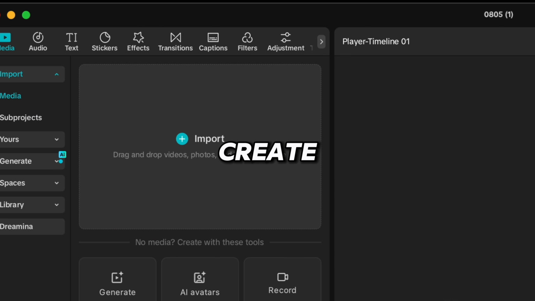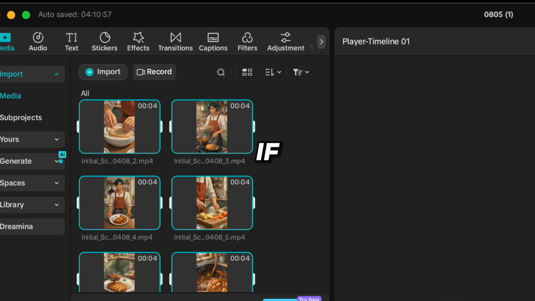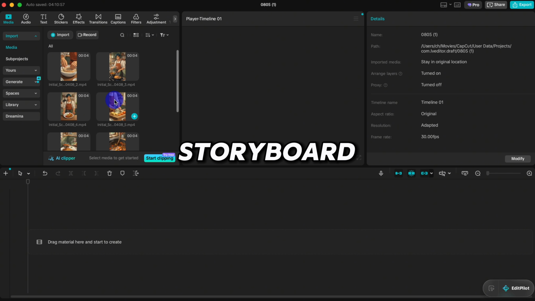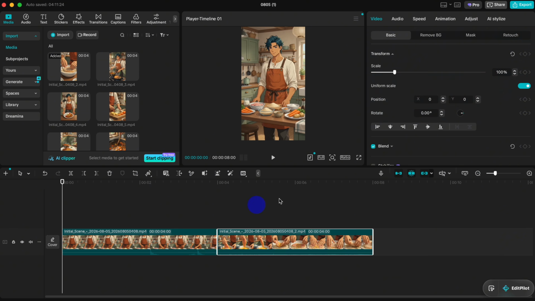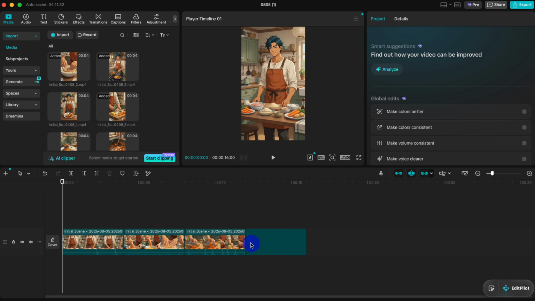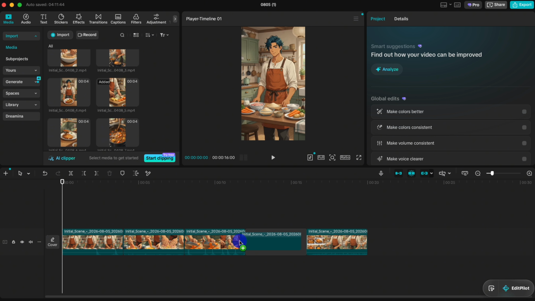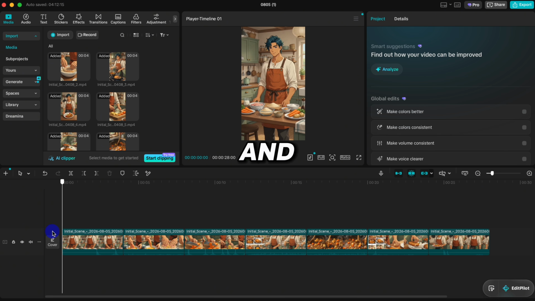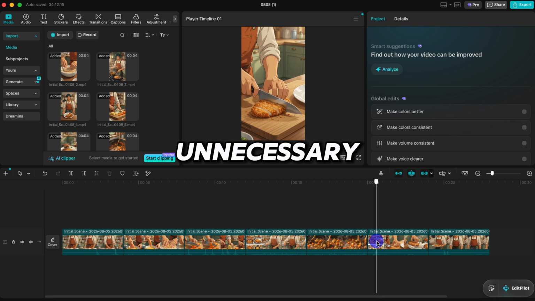Open CapCut and create a new project. Click Import and select the cooking clips or the combined video file you downloaded from Google Flow. If you downloaded the clips individually, arrange them according to the numbered storyboard. Clip 1, Clip 2, Clip 3, Clip 4, Clip 5, Clip 6, Clip 7. Use the storyboard as your guide so the cooking process remains in the correct order. Play through the timeline and trim any distorted frames or unnecessary pauses.